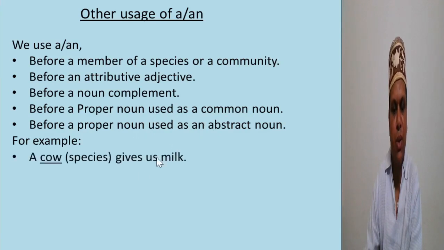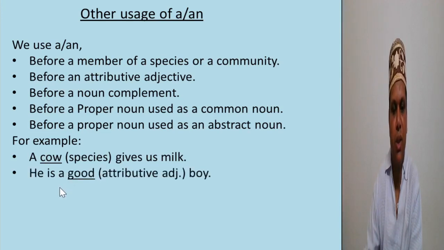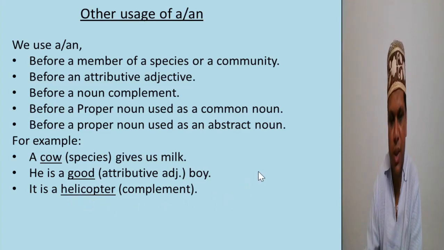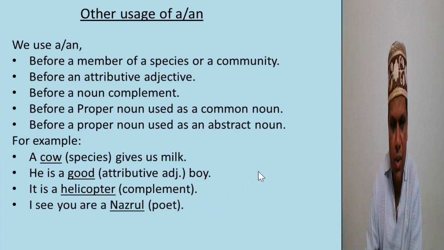So look at the example. A cow. A cow is the name of a species, so we use a before a species. He's a good boy. Here, good is an attributive adjective because good comes before the noun boy. It is a helicopter. Here, helicopter is a noun complement because it completes the meaning of the sentence. You are a Nazrul.